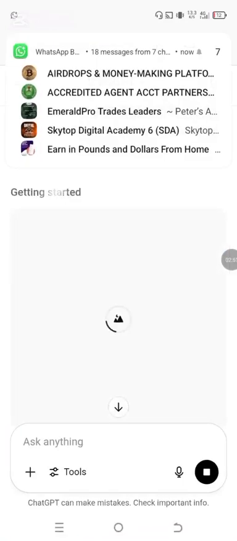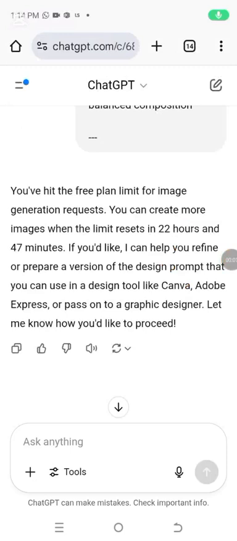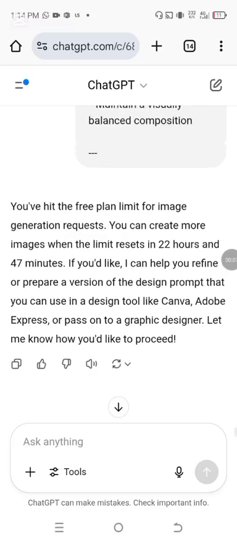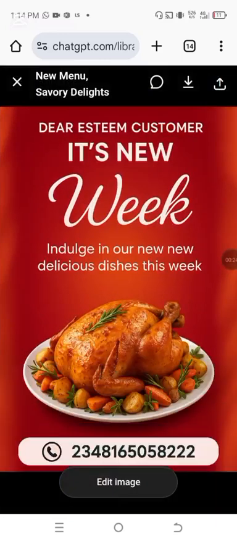So let's see the result. After this, I don't want this video to be long, so let's pause and see the result. You can create more, but you may wait 22 hours for 7 minutes. If you cannot wait, create another ChatGPT account with another email, very fast. So this is the result of what we generated. Let me show you. This is the result we got. You can change it, you can do anything. You can design very easily with this prompt.